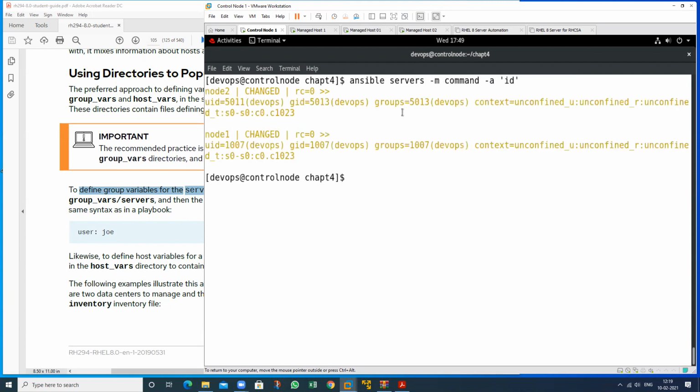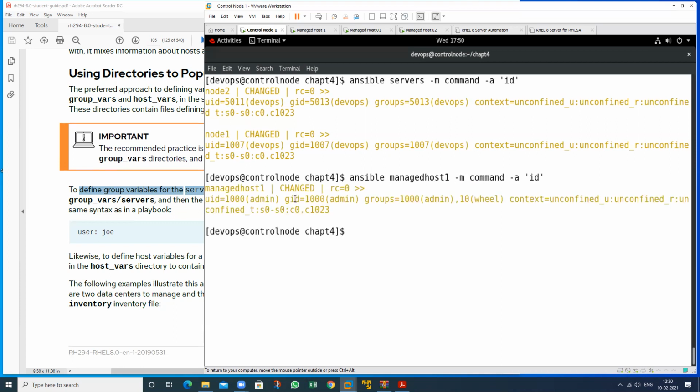So which particular username will it take? It will take DevOps. And if I just place the managed host machine here, managedhost1, see, it will take admin. So when we go to this machine, the username is this one, and when we go to these two machines, this is just my group, which is called the host group. This is just my host entry.